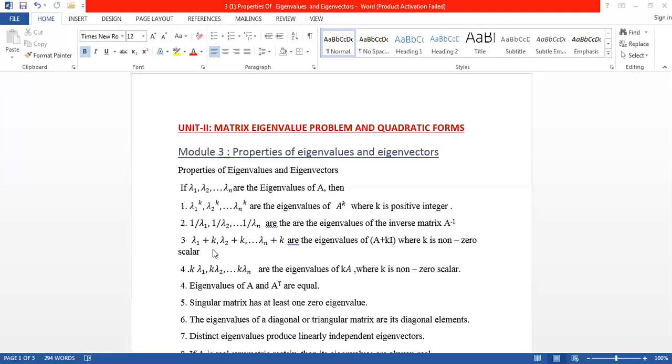Third property, lambda 1 plus k, lambda 2 plus k, and so on, lambda n plus k are the eigenvalues of A plus kI, where k is a non-zero scalar.